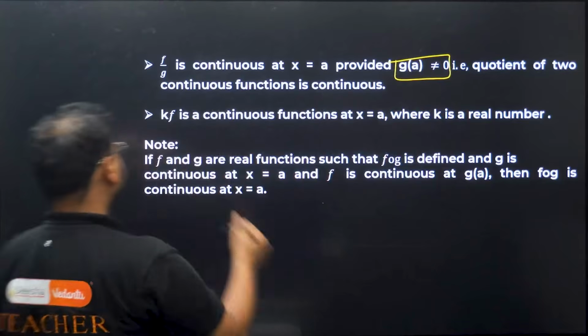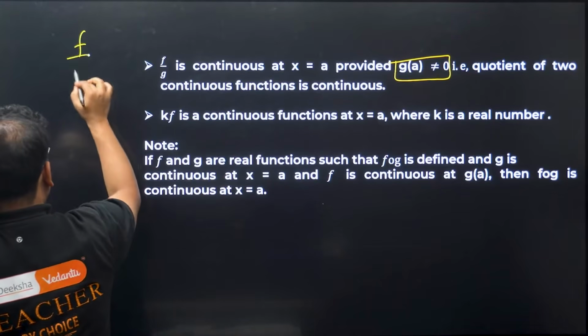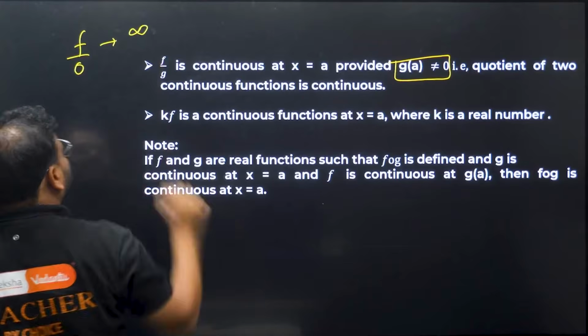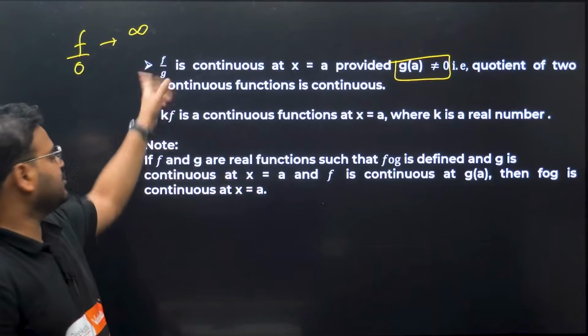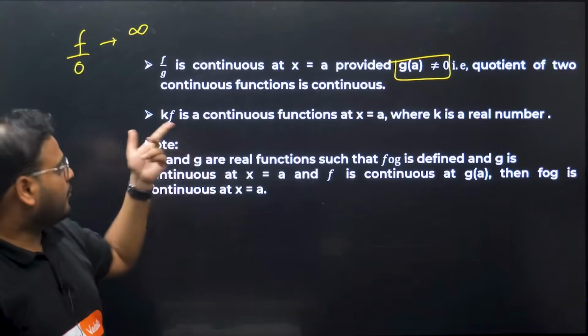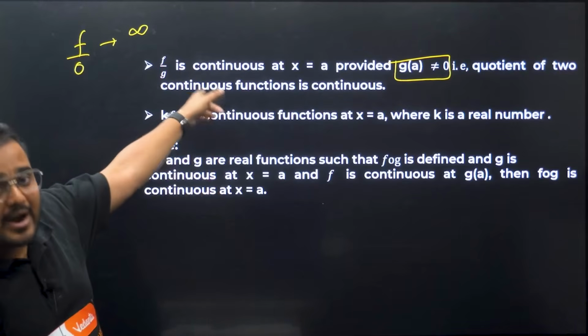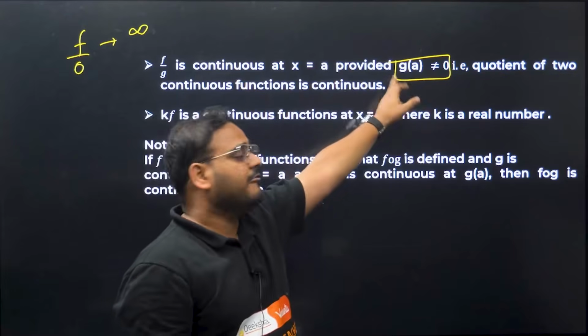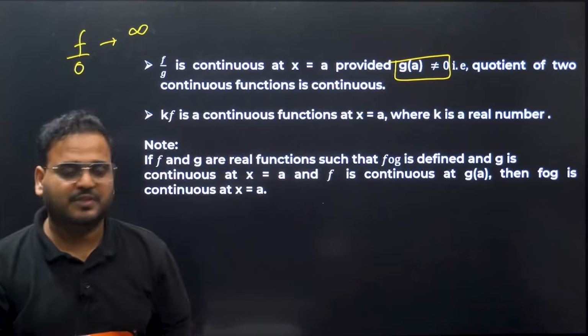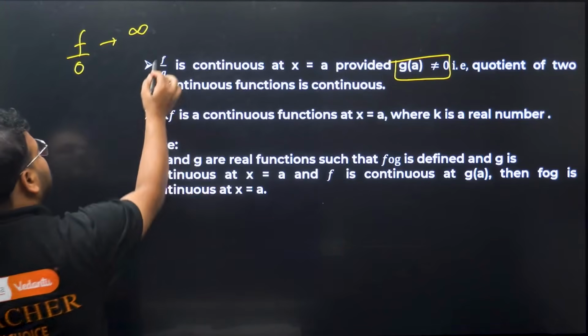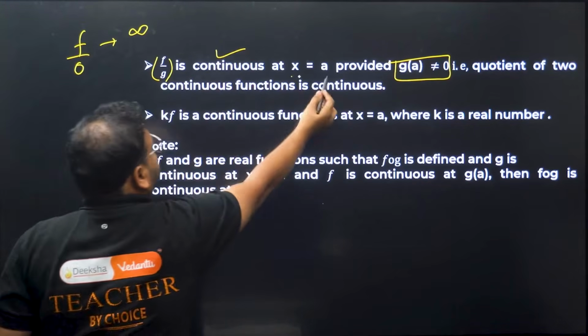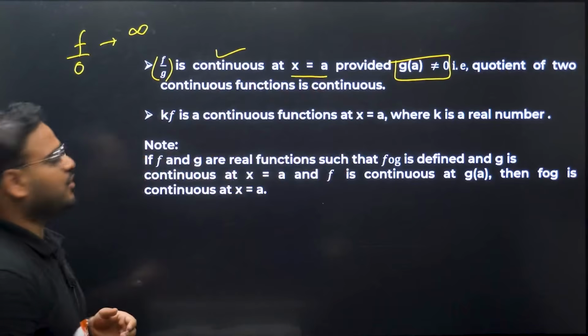Why, sir? Put it here. Undefined, sir. If you put g of a as 0, it will become f by 0. Hence, undefined. So, of course, it will be continuous provided g of a is not 0. If it is 0, it will not be defined, of course. Then f by g will be continuous at the point. Only one condition: g of a not equal to 0.